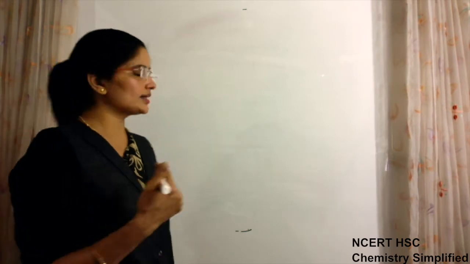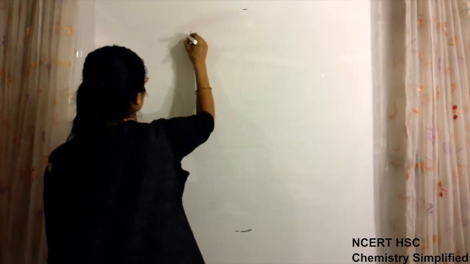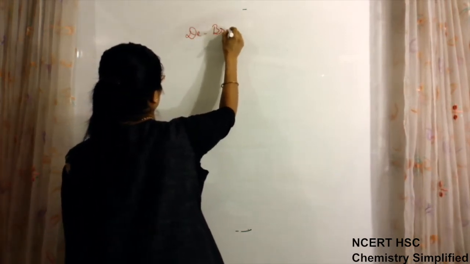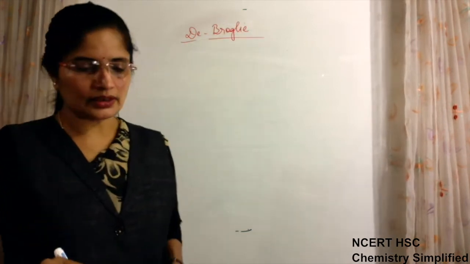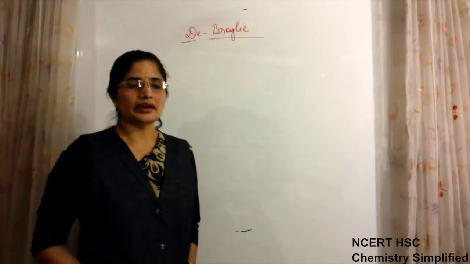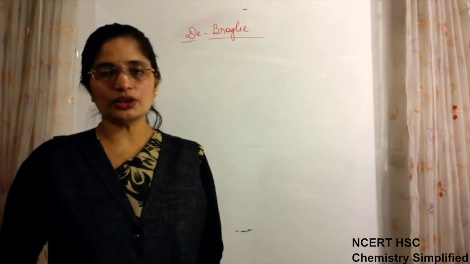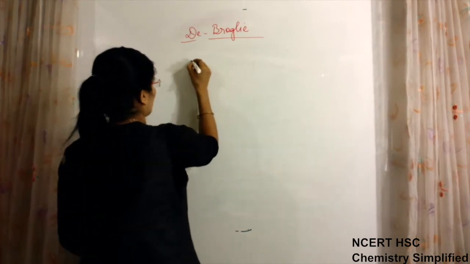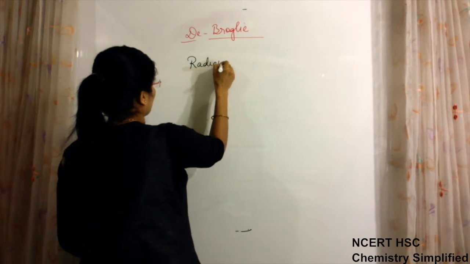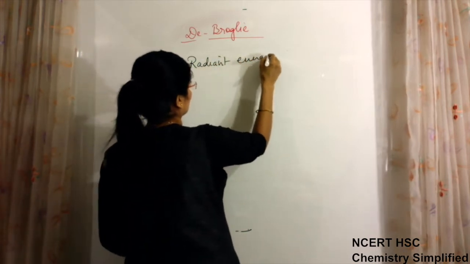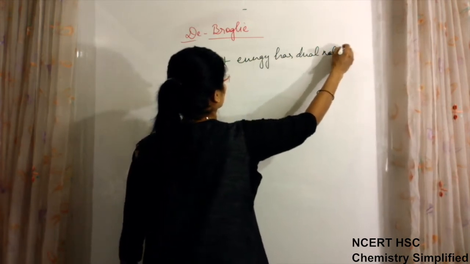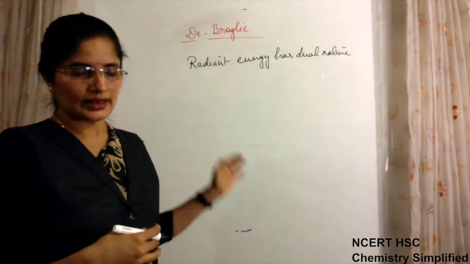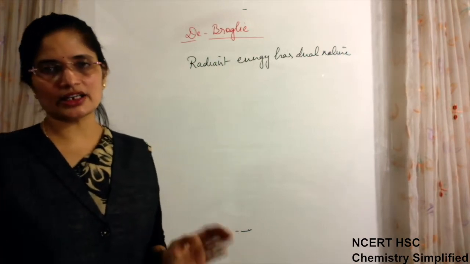Now, after these things, a scientist named de Broglie gave a new concept and a new idea. Already it was proved that radiant energy has dual nature, by the various experiments which we have seen: photoelectric effect, black body radiation.